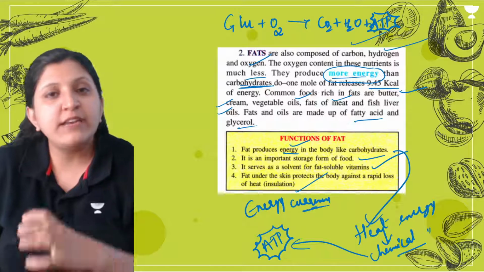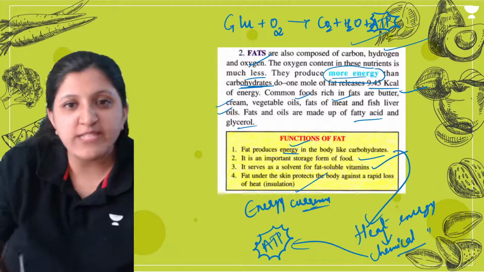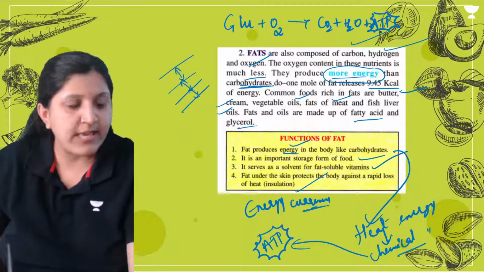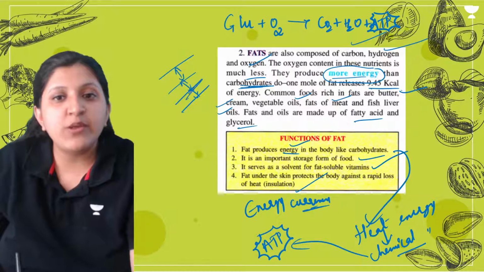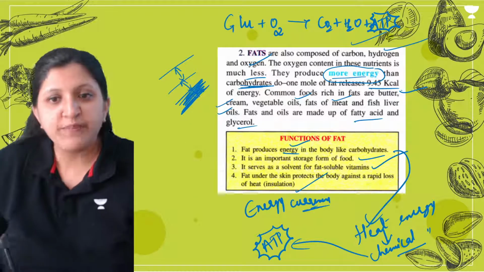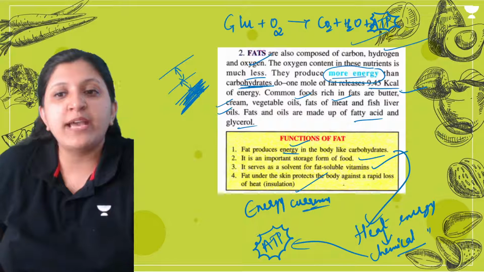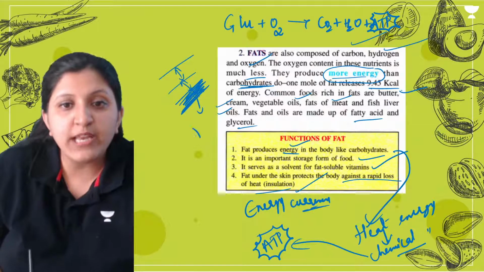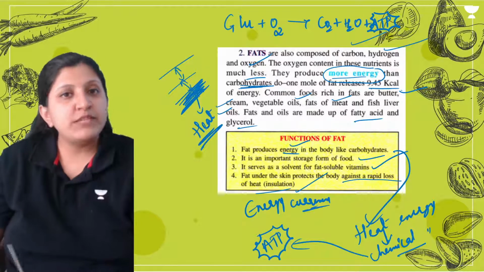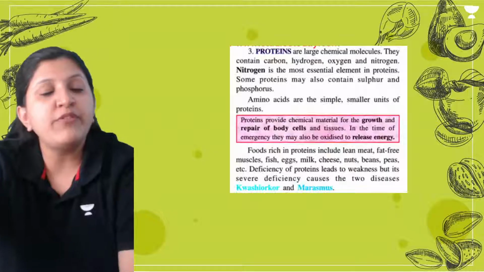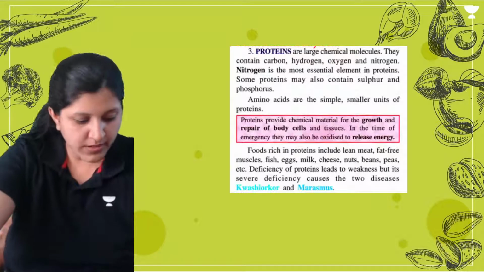Fat under the skin, the hypodermis, you have studied about this now. There is an epidermis layer, below it is a dermis layer, and then there is a hypodermis layer. The hypodermis layer is the one where fat storage is done, and that is how we all get fat. So fat under the skin will protect the body against the rapid loss of heat. It is going to retain heat, so that heat is provided to your body for the functioning of different organs.